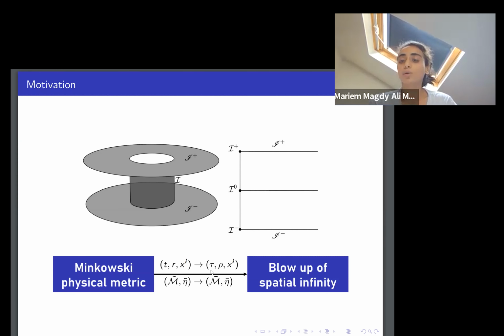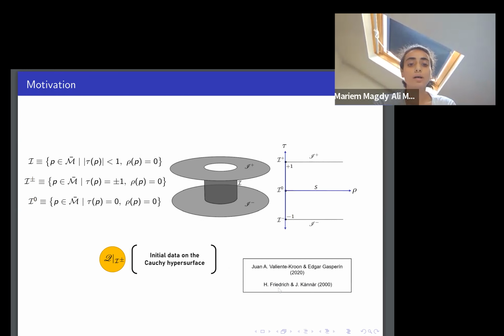These are what we call the Friedrich coordinates. In this metric, we have the cylinder representation of spatial infinity. This specific representation of the cylinder is called the horizontal representation, because past and future null infinity are represented as constant tau on this two-dimensional diagram.